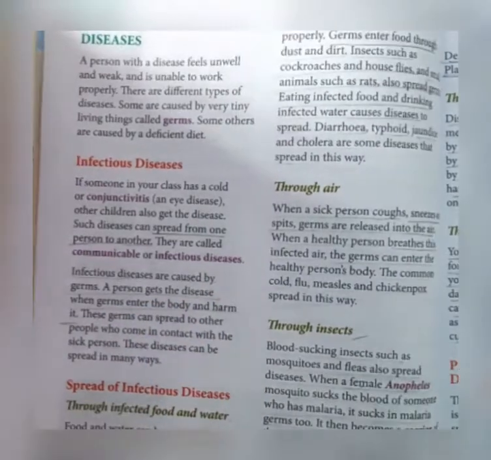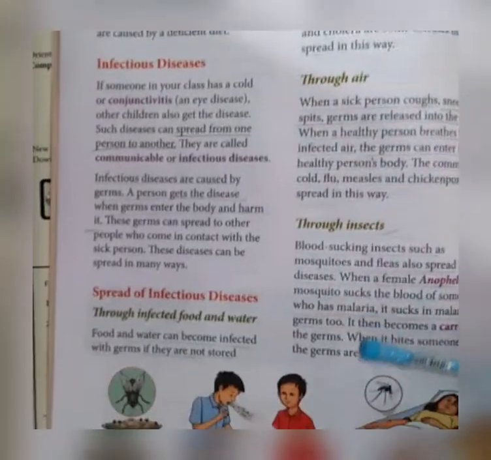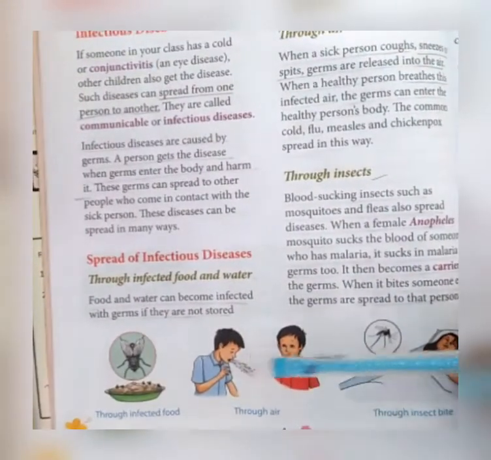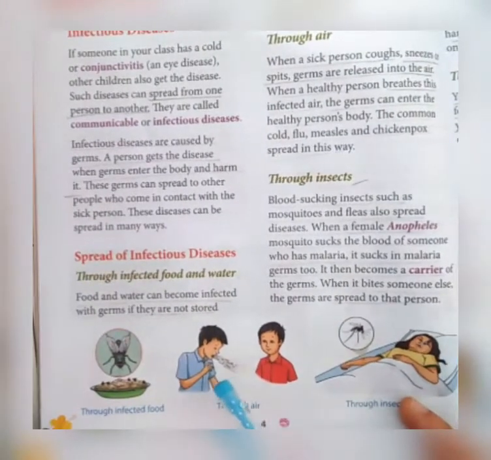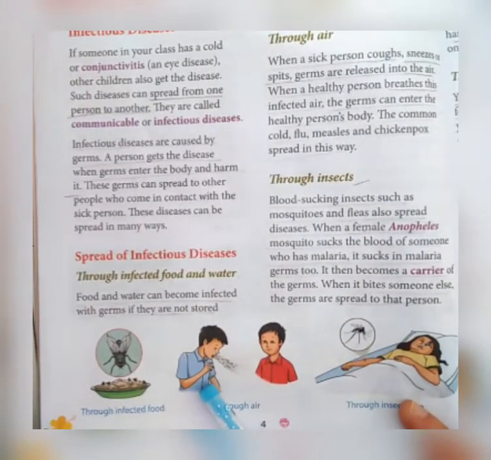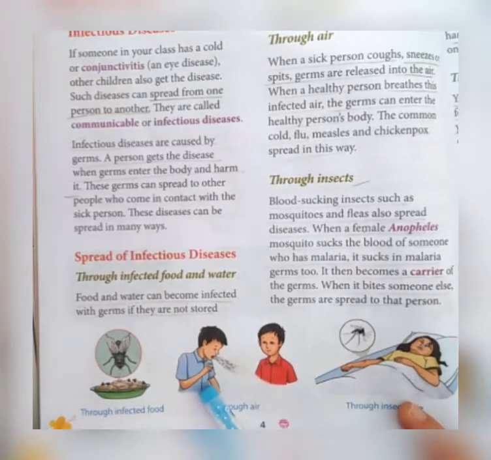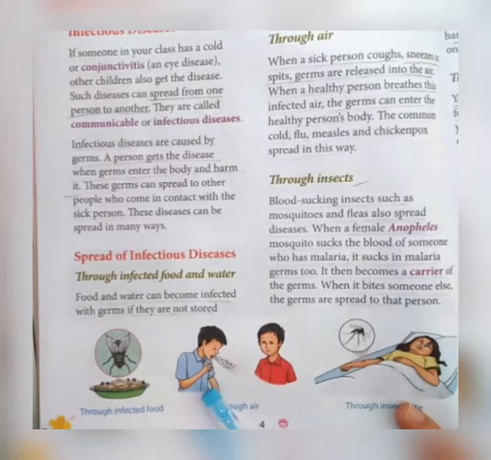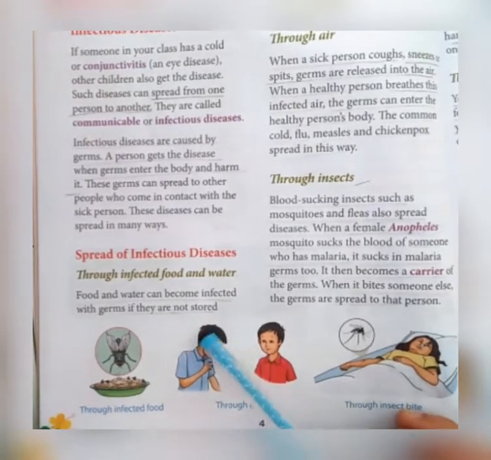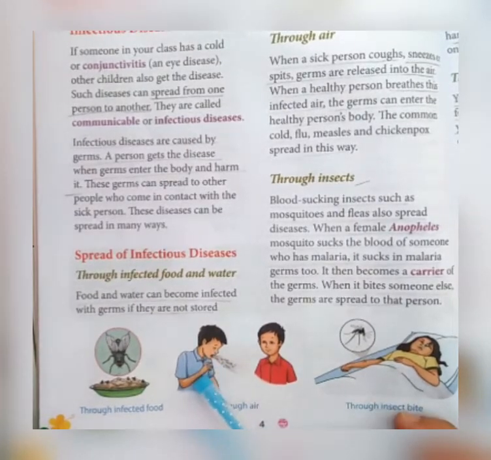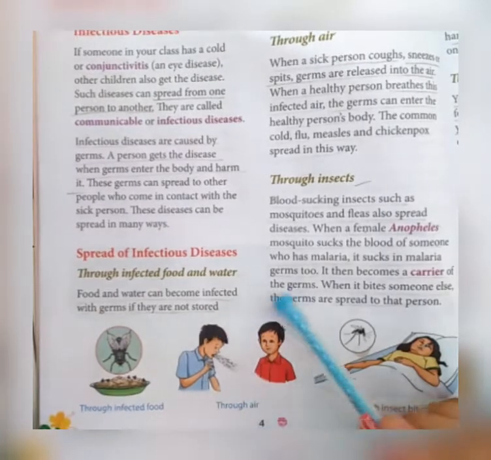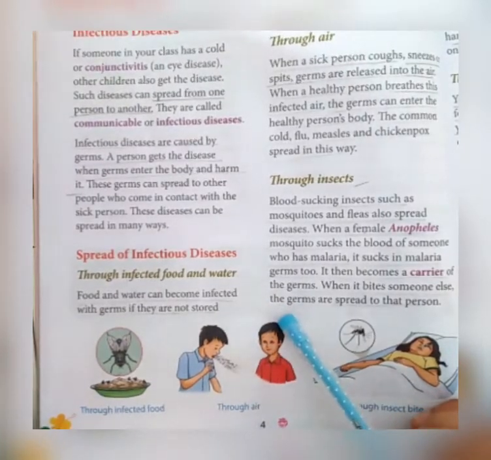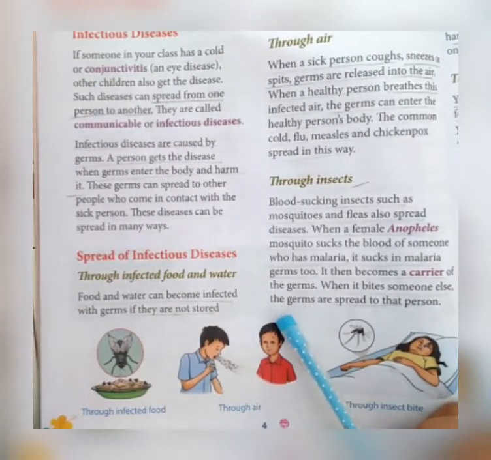Let's take one example. See this diagram. These two boys. Let's suppose this boy is suffering from illness. He has a cough, and when this boy sneezes, the infected germs which are present in his body get released into the air, and the air also gets infected.